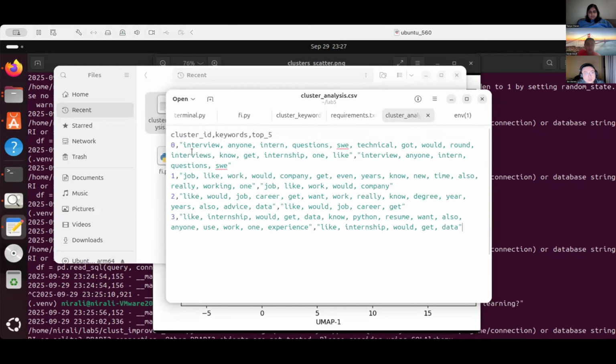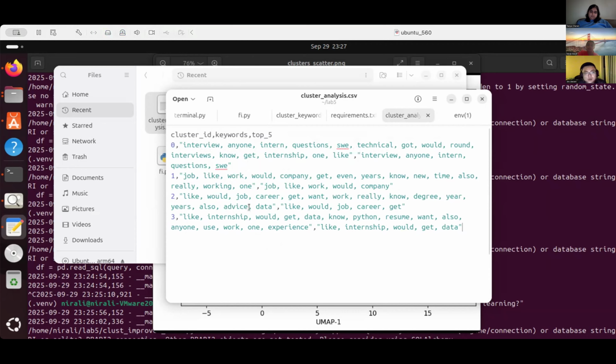Yeah, so these are the keywords for the four clusters. Each cluster gives us a kind of idea of what the posts in each are about. The first one is about internship interviews that are technical. The second one is about jobs, the companies and jobs.